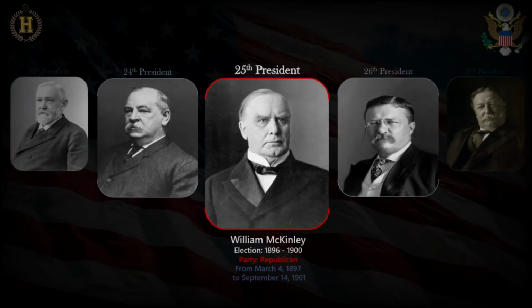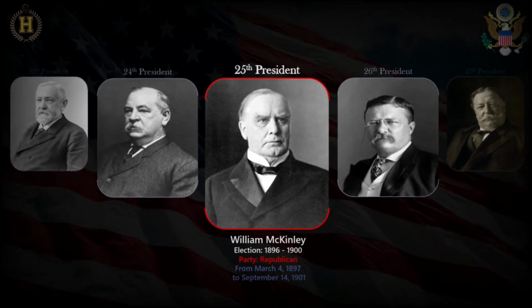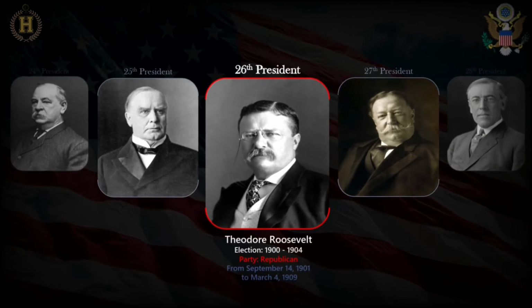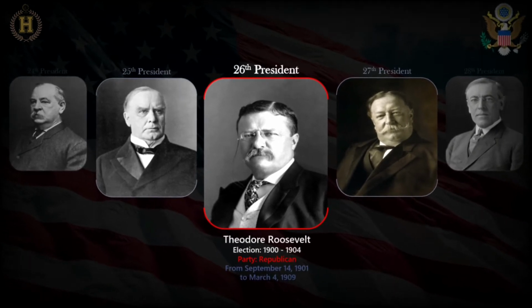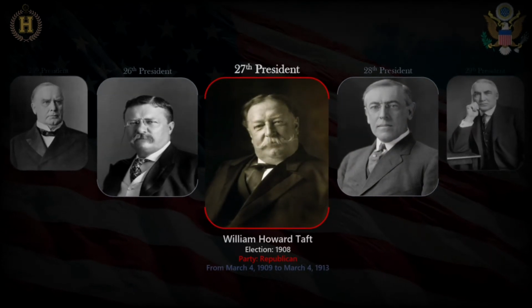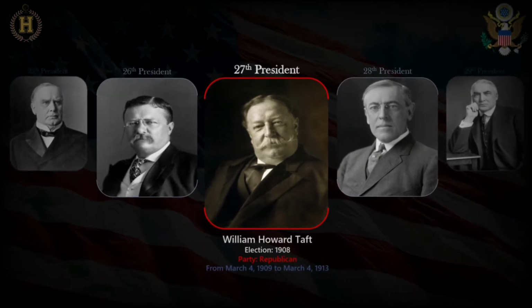William McKinley, the 25th president for 4 years, 6 months and 10 days, from March 4, 1897 to September 14, 1901. Theodore Roosevelt, the 26th president for 7 years, 5 months and 20 days, from September 14, 1901 to March 4, 1909. William Howard Taft, the 27th president for 4 years, from March 4, 1909 to March 4, 1913.